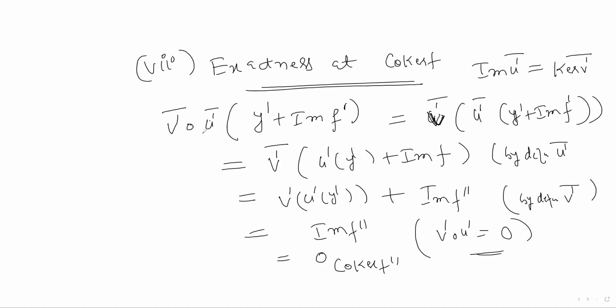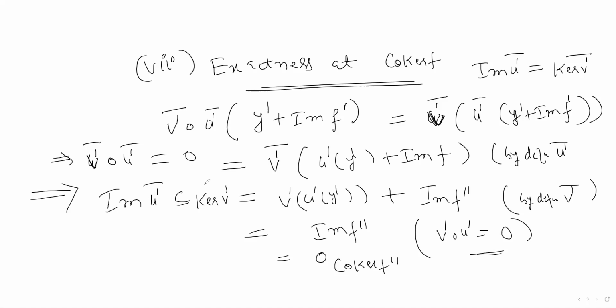So v dash bar composition u dash bar is 0. So this implies you can say that image of u dash bar is a subset of kernel of v dash bar. So one way around you have the inclusion. Now conversely,